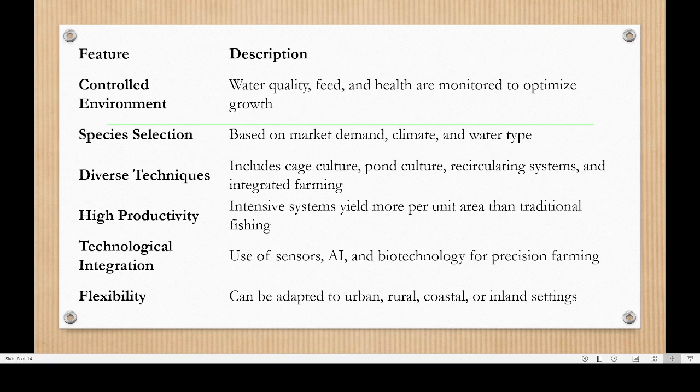Then technological integration like AI sensors will be helping. For example, when a fish has reached a certain size, we will be able to harvest them. When there is time for feeding, the AI sensor will be giving them food. Based on the water quality parameters, the AI sensor can put the sufficient quantity of food, etc. Then it can be adapted to urban, rural or coastal areas. So that is also an important feature of aquaculture.